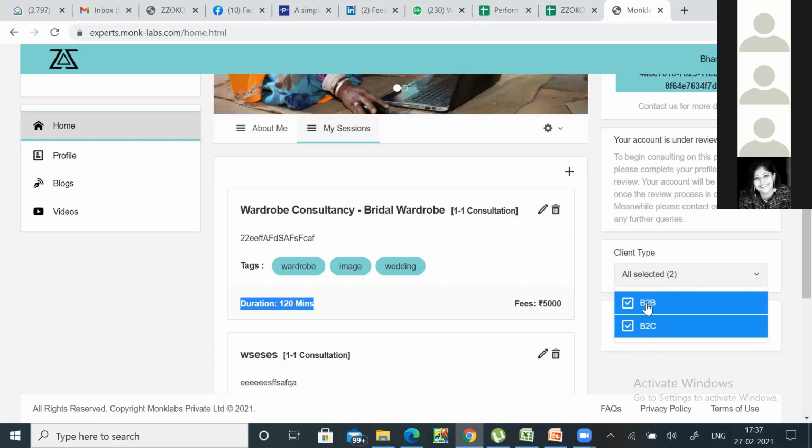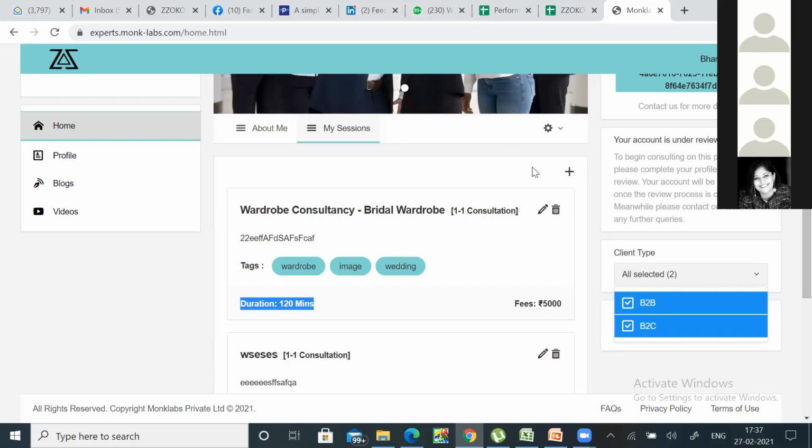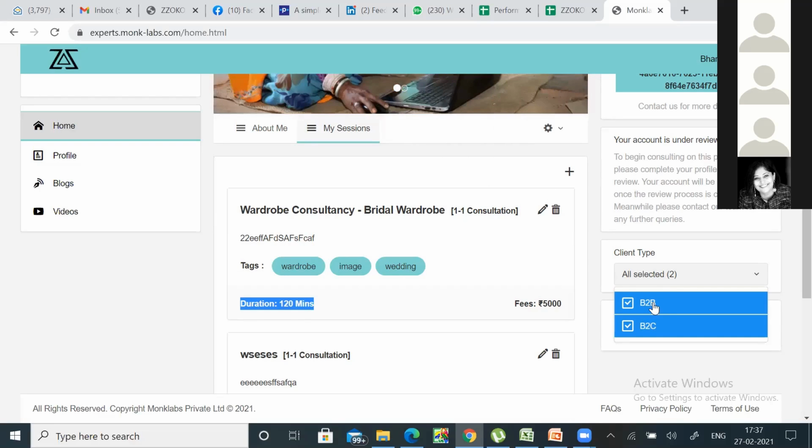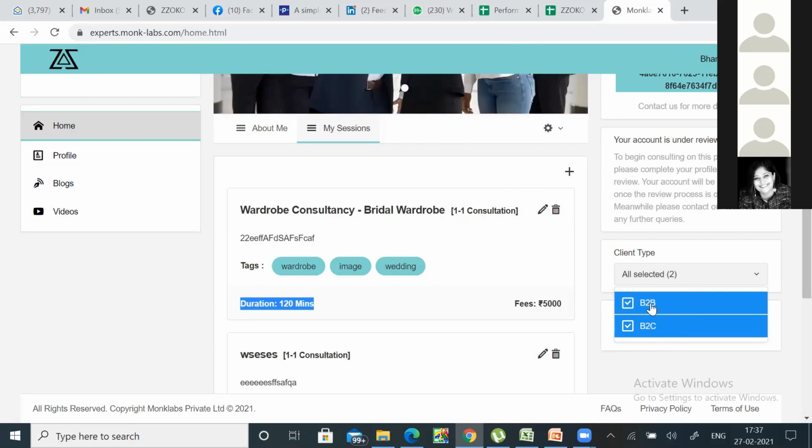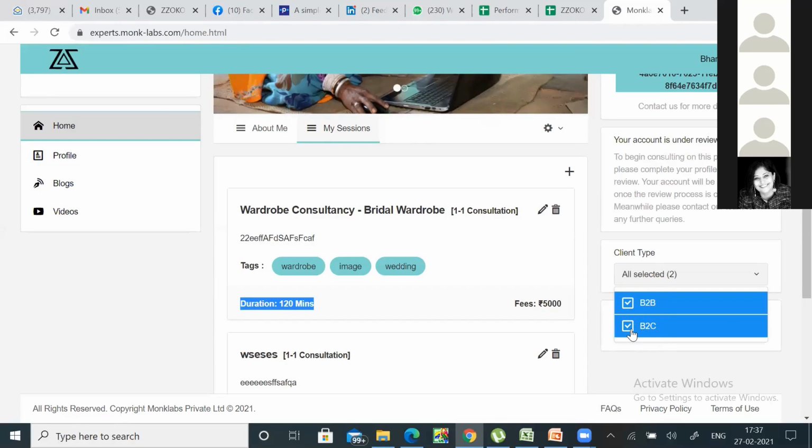So there will be a bit of involvement where the backend team will be in touch with you and tell you what's coming up, and ask whether you would be interested in pitching for it, etc. So that's B2B, where Zzoko will be directly trying to tie up with big clients, and whether you want to be a part of that. There will be much more involvement required. In B2C, there might be months gone, and you will.